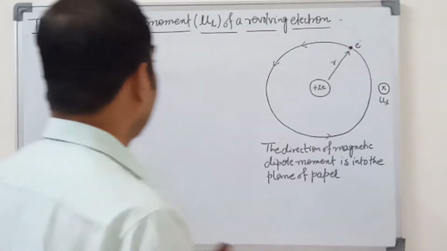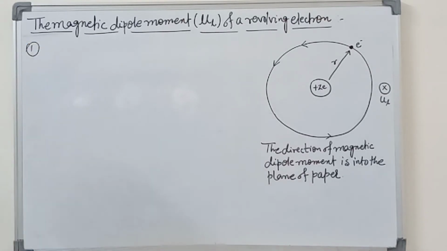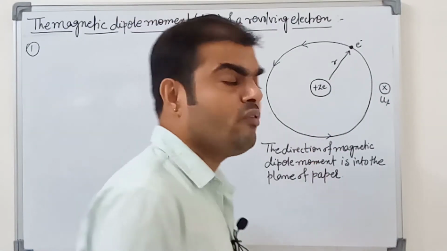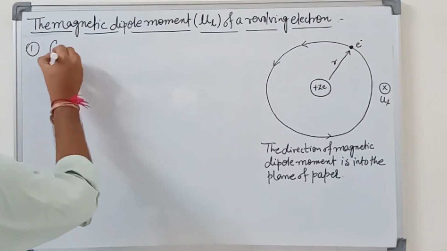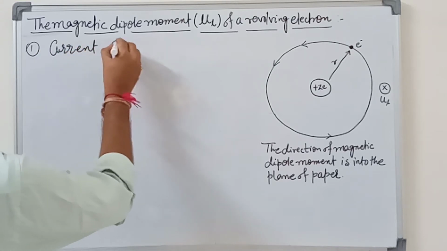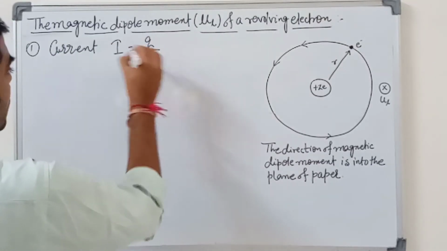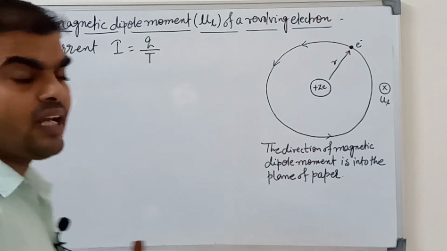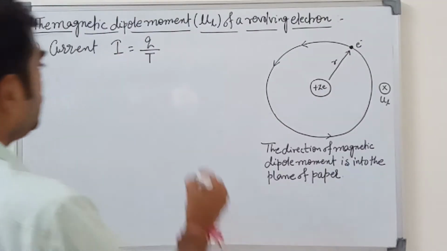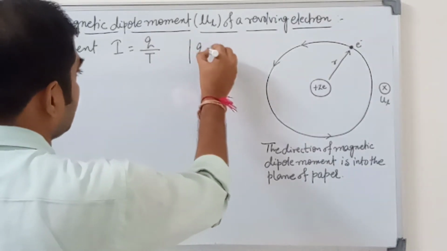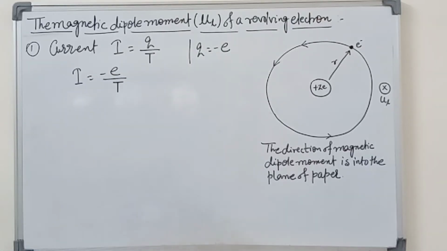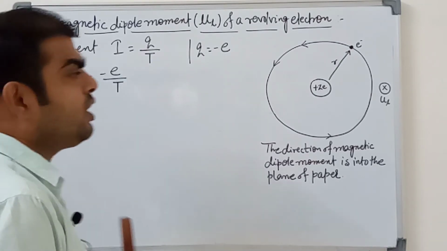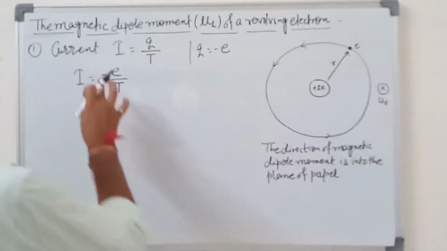Okay, so class 12 be alert. Now very simple questions. The electron is revolving anti-clockwise, so it creates a current, because I is equal to Q upon T, where T is the revolving time period. So Q is replaced by minus e, so I is equal to minus e upon T. Write it down, all of you. The negative sign indicates the electron is revolving anti-clockwise.